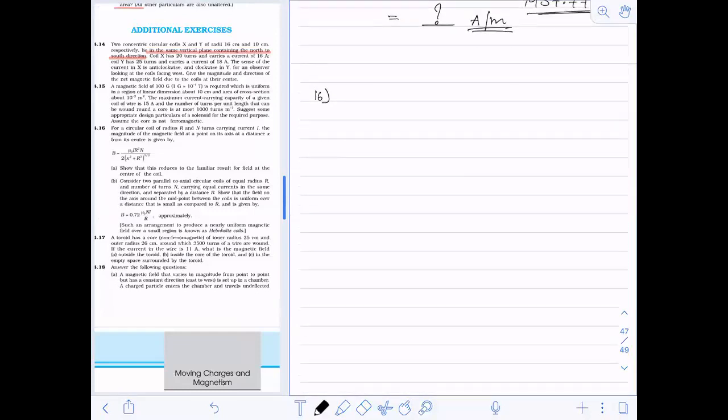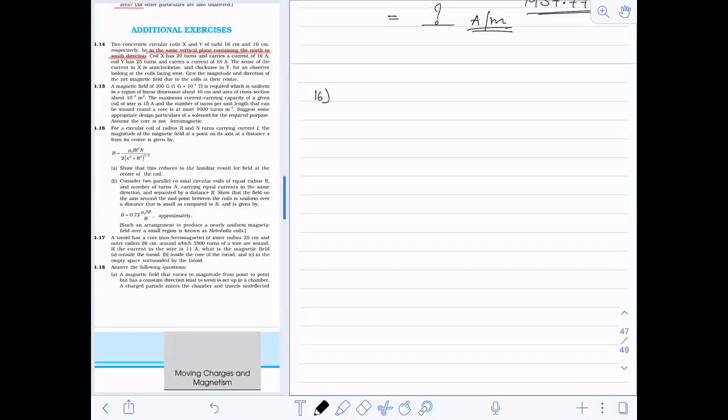Okay, let us see question number 16 now. For a circular coil of radius r and n turns carrying current I, the magnitude of the magnetic field at a point on its axis at a distance x from its center is given by this. Show that this reduces to the familiar result for the field at the center of the coil.